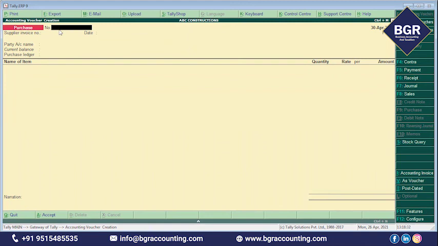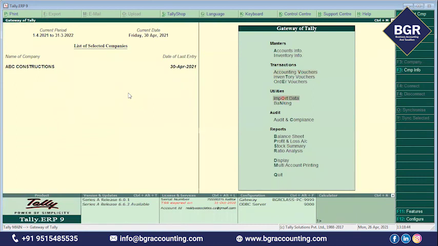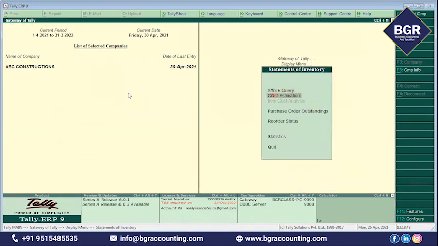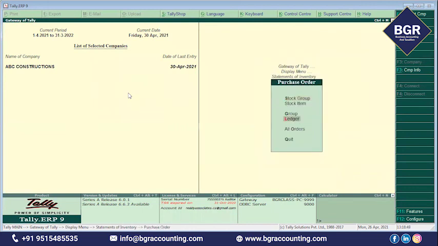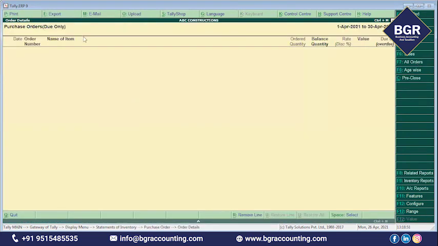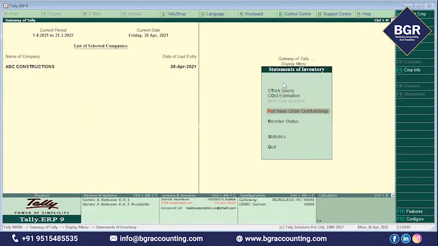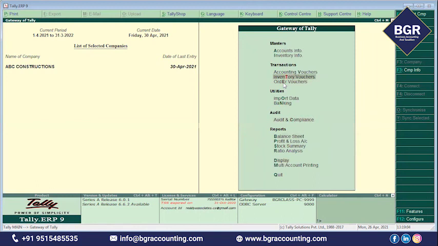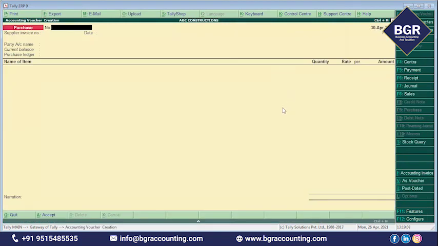Now you received the material against that PO and you passed the purchase voucher. The simple concept is how to link the PO to the purchase voucher. That means you already received the material against that PO, and that PO is now closed in the background. Now you can check whether it is pending or closed. Display, Statements of Inventory, Purchase Order Outstandings, All Orders. Now you can check whether any pending POs are there. No, because you already received the material against that PO. So how does the system know the material is received against that PO? That means you are linking that PO whenever you pass the purchase voucher, so the system knows that the PO is closed. So this is how to link the purchase invoice and purchase order.